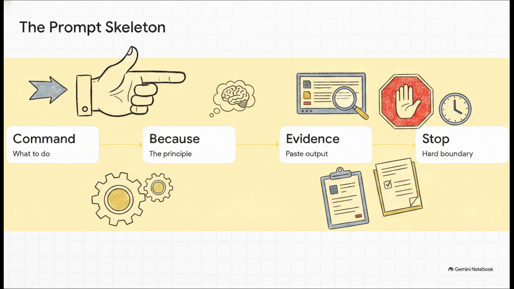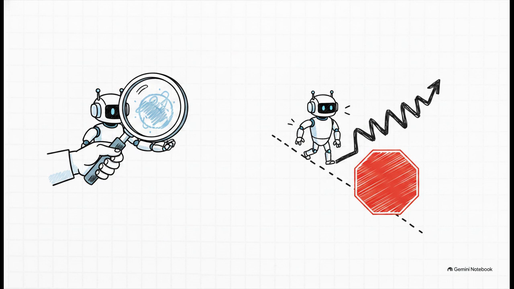Every single time. Seriously, if you take only one thing away from this whole explainer, let it be this 5-word mantra: evidence before claims, stops before drift. I want to say that again. Evidence before claims, stops before drift. Drill this into your mind. When the AI claims it fixed a bug, you demand evidence before accepting that claim. When the AI suddenly wants to refactor 3 other files while fixing that bug, you implement hard stops before that scope drift even happens. This is the absolute ultimate rule of engaging with AI.